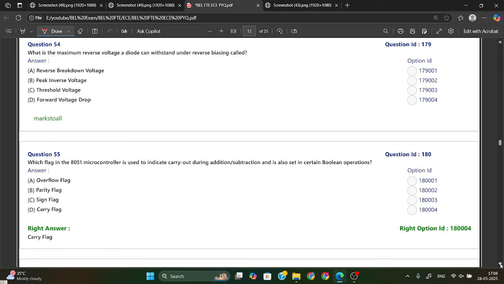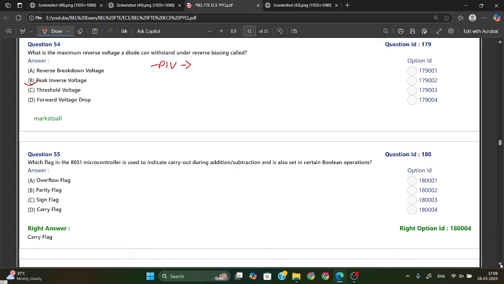What is the maximum reverse voltage a diode can withstand under reverse biasing called? So we have PIV, that is called peak inverse voltage. PIV is the maximum reverse voltage that a diode can withstand without breaking down when it is in reverse bias. Option B is your right answer.